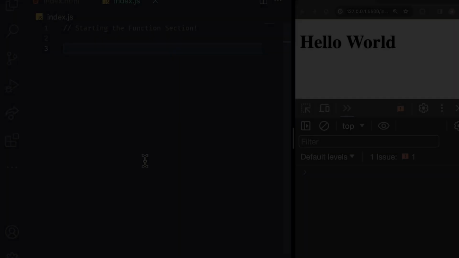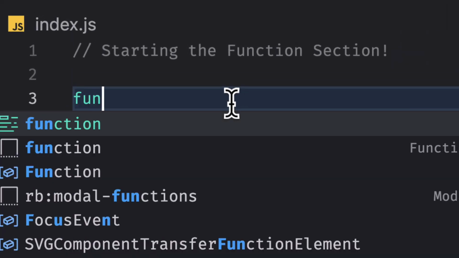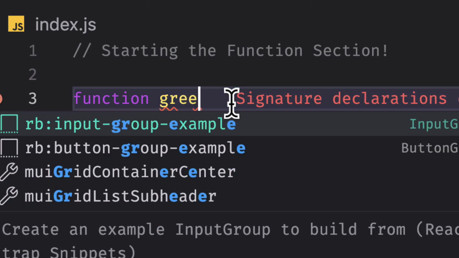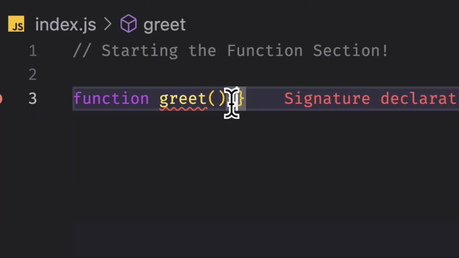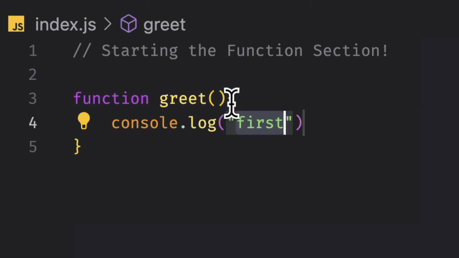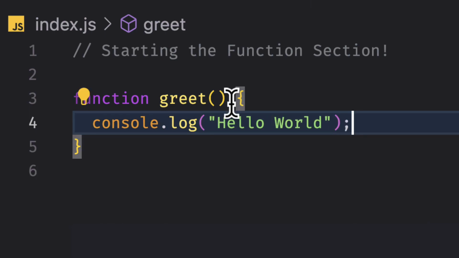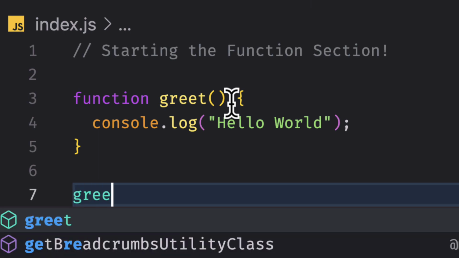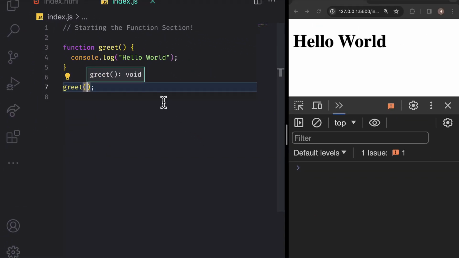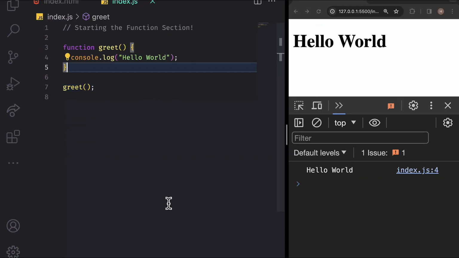I'll declare a function using the function keyword. Let's name it greet. After that, we add parentheses, part of the syntax for declaring functions, followed by curly braces. The content within these braces is the body of the function, where we define the logic. For this function, let's keep it simple and display a message on the console like console.log hello world. Note that within a function declaration, we don't need a semicolon at the end, unlike when declaring variables.